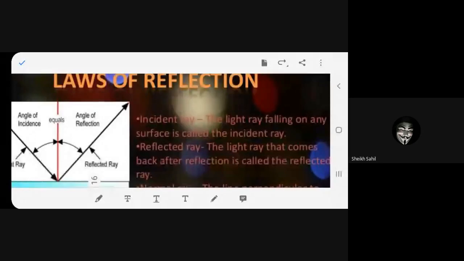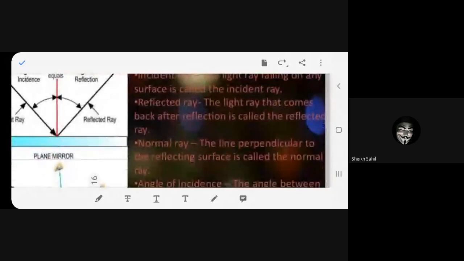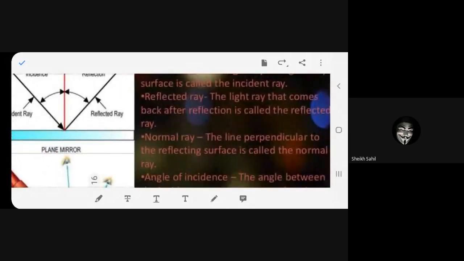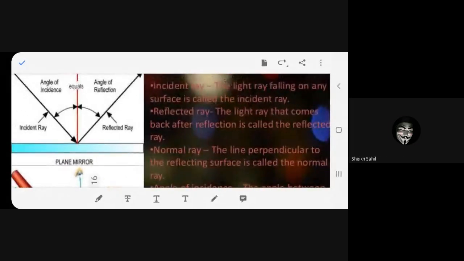Incident ray: the light ray that falls on a surface is called the incident ray. Reflected ray: the light ray that comes back after reflection is called the reflected ray. Normal ray: the line perpendicular to the reflecting surface is called the normal ray. Any problem regarding these three rays? All of you understood? It's just a revision part.